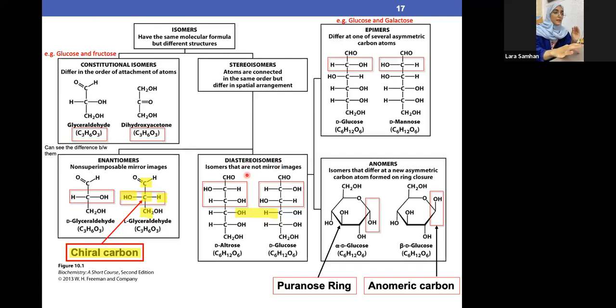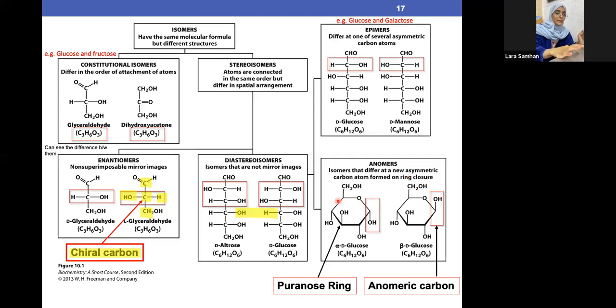Now this diastereomers, we have two types of it. The first type is the epimers, and the second type is the anomers. Anomers is very easy. Once you see a ring-like structure, without even checking anything, you can say, if this was the only choice that looked like a ring, it is immediately anomers. So what's an anomer? It's basically isomers that differ in an asymmetric carbon formed by a ring.